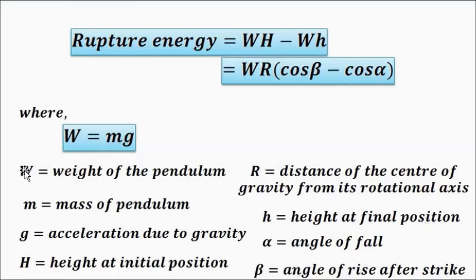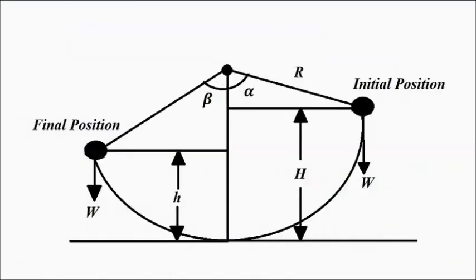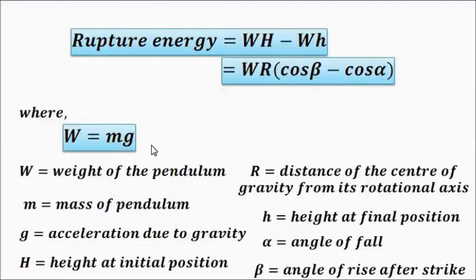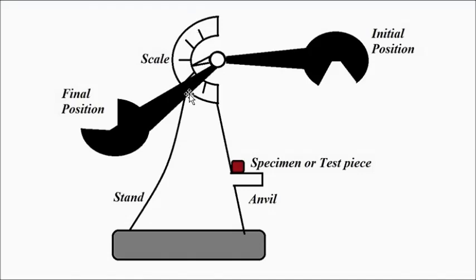So here are the respective values, where W is the weight of the pendulum, m is the mass of the pendulum, g is acceleration due to gravity, H is the initial height at the initial position, R is the distance of the center of gravity from the rotational axis of the pendulum, h is the final height, alpha is the angle of fall from the initial position, and beta is the angle of rise, the final position. So this much value is the rupture energy, which is a measure of toughness, and it is calibrated to give the toughness values depending on this scale.